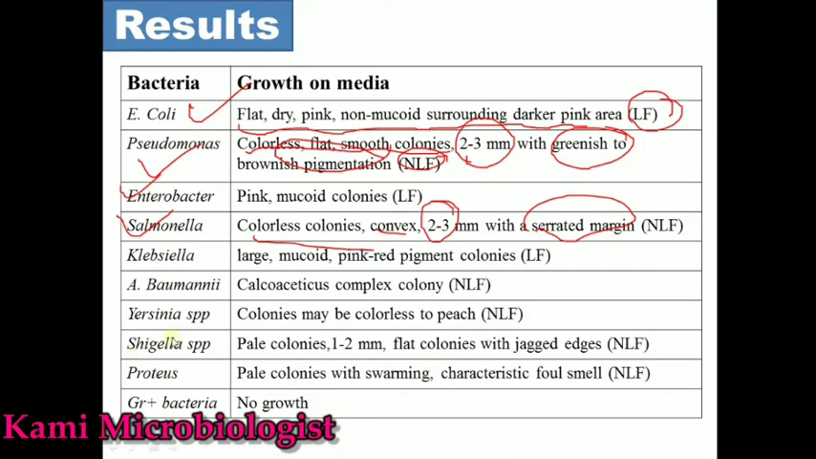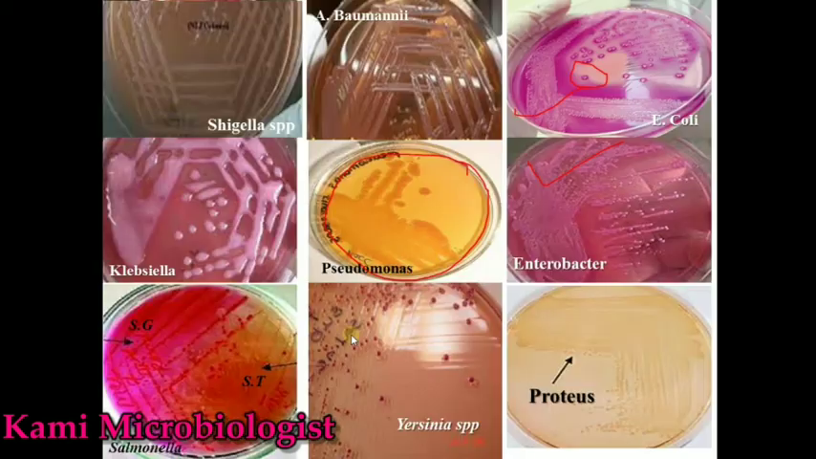Then we have Shigella. Shigella produces pale, colorless colonies with jagged edges, which means it is also a non-lactose fermenting bacteria, and it has a 1 to 2 mm diameter. As you can see, this first picture is Shigella species. It is white or colorless colonies, which means it is also non-lactose fermenting.